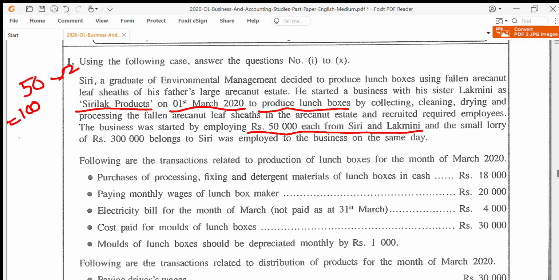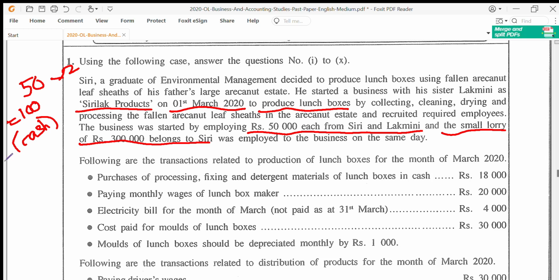Now they have not directly said it's in the form of cash, but when you read it, when the term says employing rupees 50,000 each, we know, okay, this is in the form of cash. So initial capital coming as 100,000 in the form of cash, and a small lorry of rupees 300,000 belongs to Siri, was employed to the business on the same day.